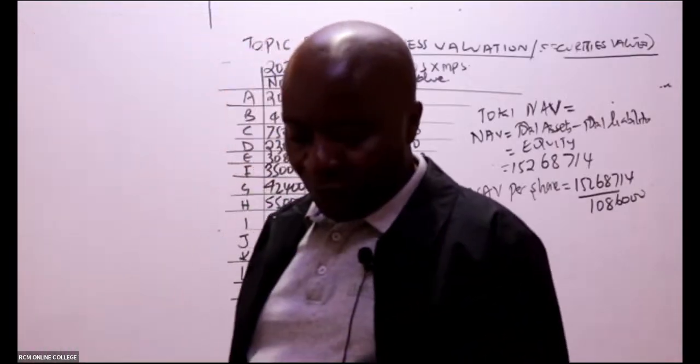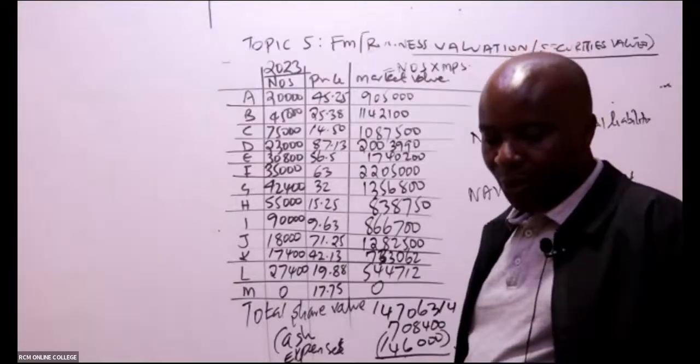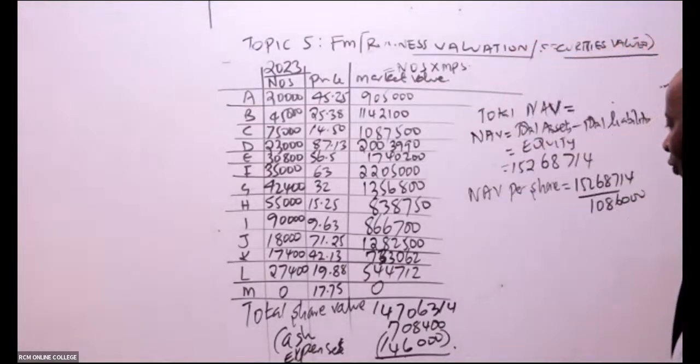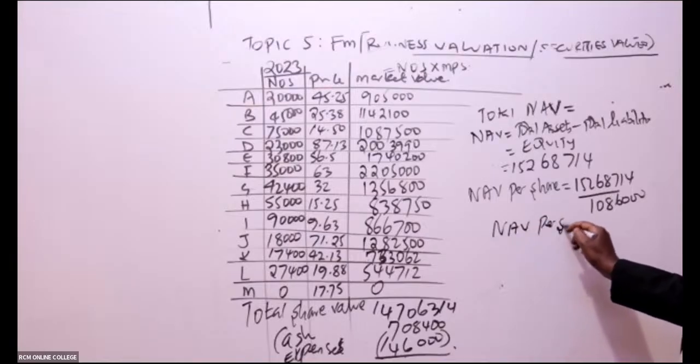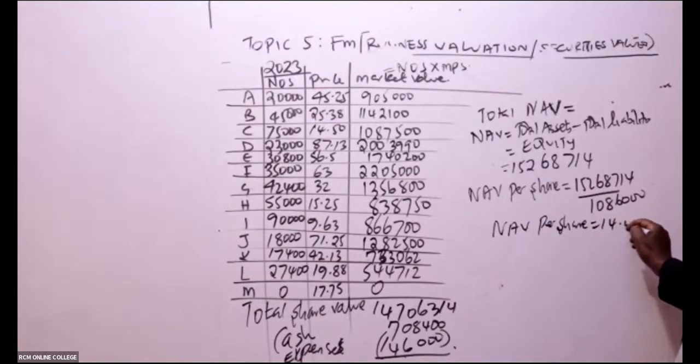We are getting 14.06. I'm being given a figure of 14.06. NAV per share is 14.06, like that.